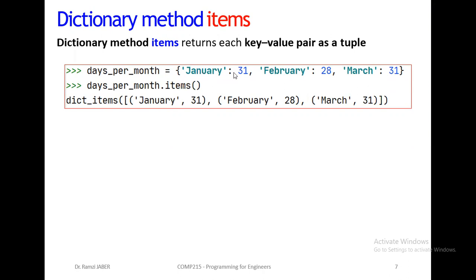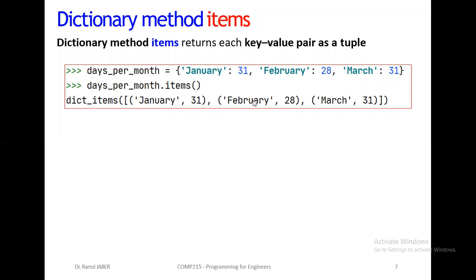Now if I want to use the items method, days_per_month.items will show us the dictionary items between parentheses as tuples. It looks like a list, but inside it's a tuple: January, 31, between parentheses, February, 28. Because it's parentheses, it is a tuple or couple, so we cannot change it.